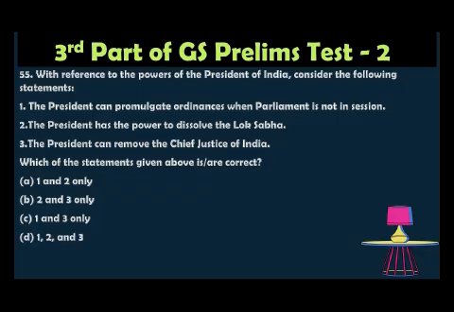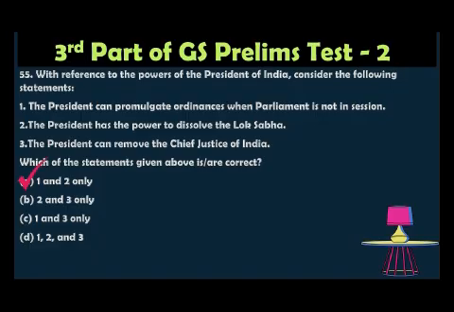The correct option is 1 and 2 only, because the President promulgates an ordinance when Parliament is not in session. When the Lok Sabha or Rajya Sabha is not in session and we need to make a law, the President can promulgate an ordinance. The President has the power to dissolve the Lok Sabha, on the advice of the Prime Minister.